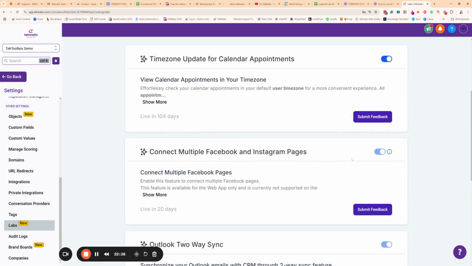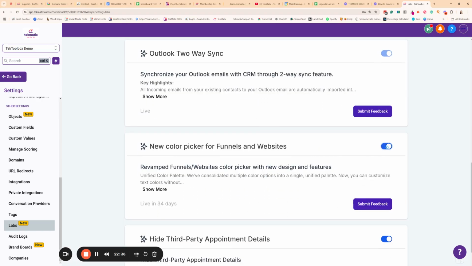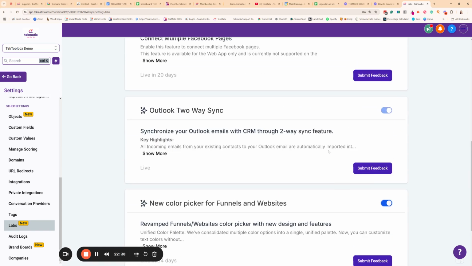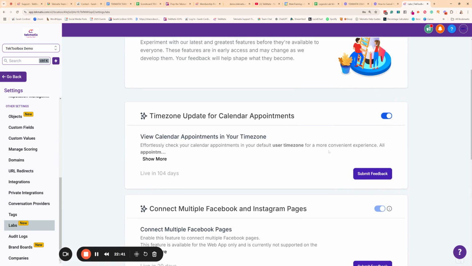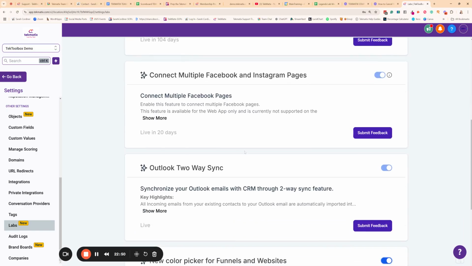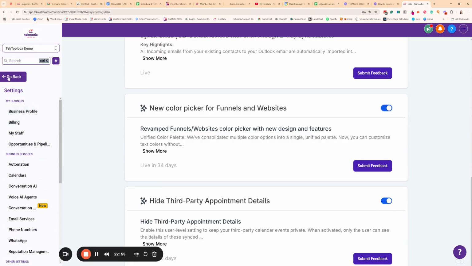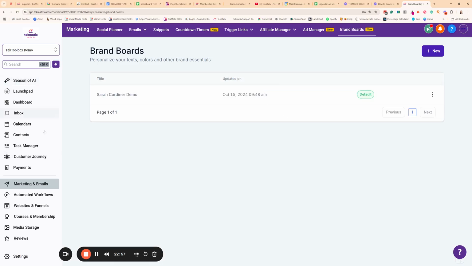This now enables us to have that feature. FYI, you may need to just press refresh, sign out, and sign back in again in order for that feature to be showing up inside your account. But here is where you're going to be able to turn stuff on. So if you ever see things inside demo videos that you can't see, either you're on the lower plan, because I'm showing you demonstrations using the full pro plan, of course, or you simply need to go to Labs and turn on something that might be in beta at the moment. All right. There we go. There's some basics. There's a lot more in here, of course, but I am just wanting to show you around the basic areas at the moment.